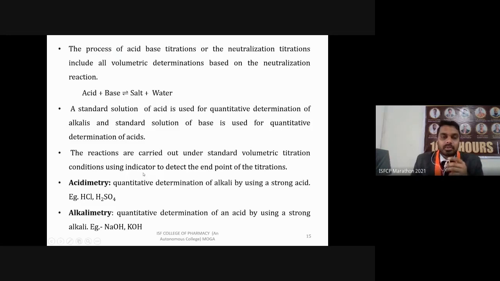There are two terms in acid-base titration, acidimetry and alkalimetry. Acidimetry is the quantitative determination of alkali, using a standard solution of acid like HCl or H2SO4. In alkalimetry, we use a standard solution of base, like sodium hydroxide and potassium hydroxide, for determination of acid. We will also cover these titrations in detail in module 2, where we can discuss what kind of titration we can perform using HCl, sulfuric acid, sodium hydroxide and KOH.